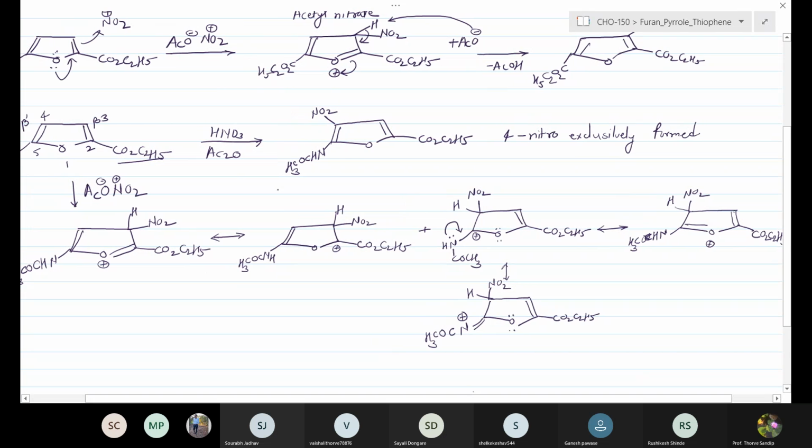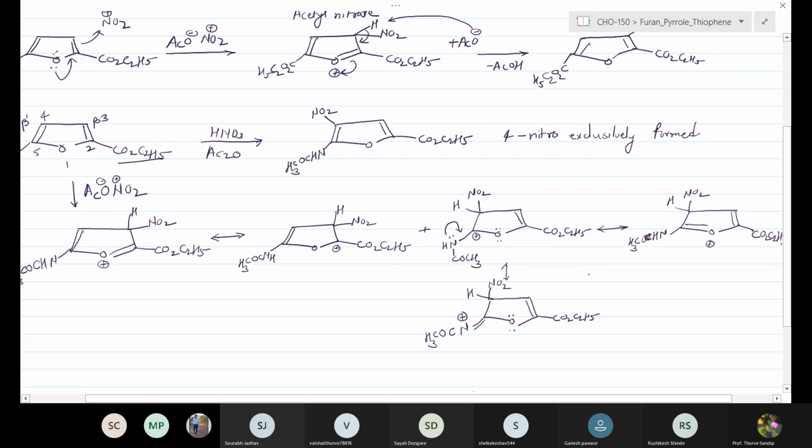Now, what we observe here: when the attack takes place at the third position, we can get two electrophilic intermediates that are resonance stabilized. While when the attack takes place at the fourth position, we can get three resonance structures in which the positive charge is stabilized by the nitrogen atom and the oxygen atom.